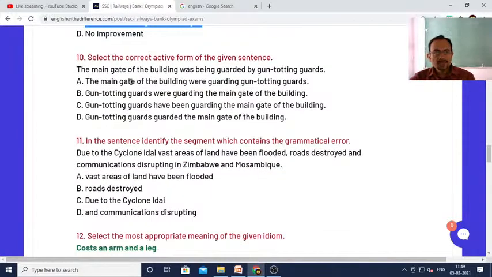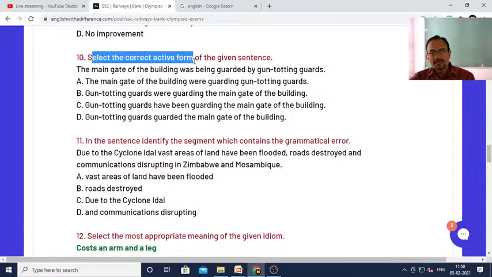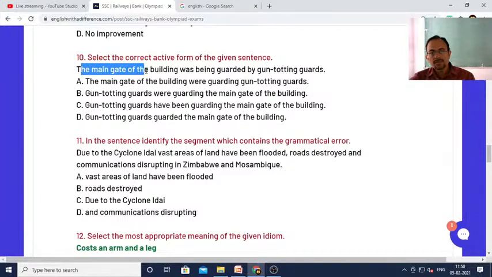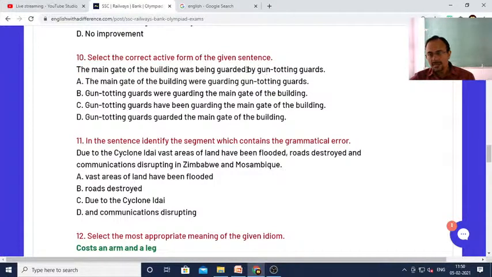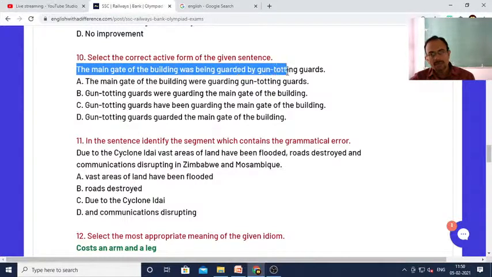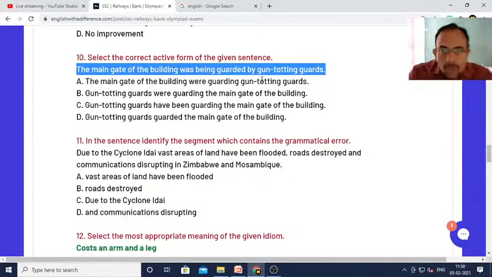Very good. Now select the correct active form of the given sentence. Okay, not passive voice, active voice you have to find out. The main gate of the building was being guarded by gun-toting guards. So this is in passive voice because "by" is given. Then the structure was being plus verb 3, then the by part is given, so it is passive voice.